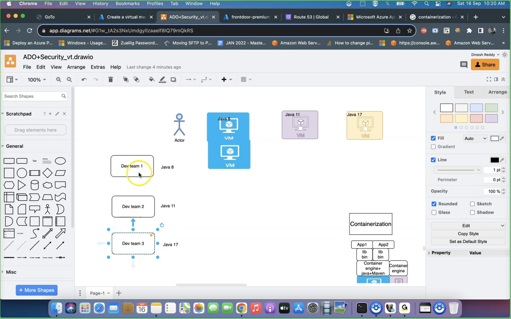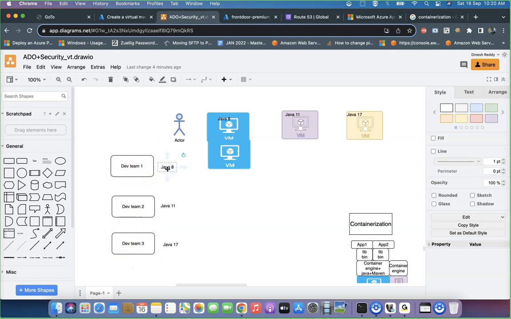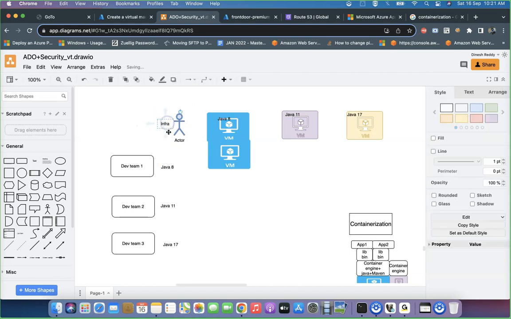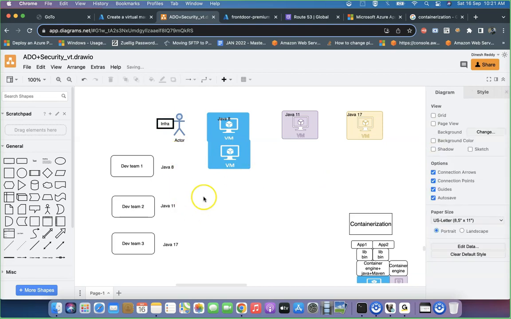For example, team, the first team is using Java 8 in developing their microservice. Another team is using Java 11 in developing their microservice. Another team is using Java 17. I'm not stopping that. But the point we need to take note of here is, whenever these team members inform the infrastructure team, the DevOps engineer, that hey infra, we need an environment where we can deploy our applications, now you know what exactly infra will do.